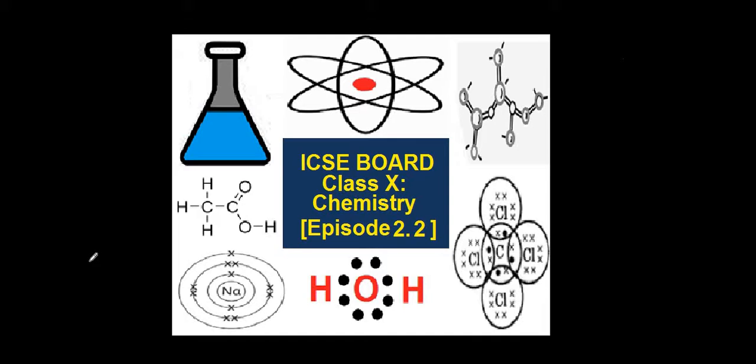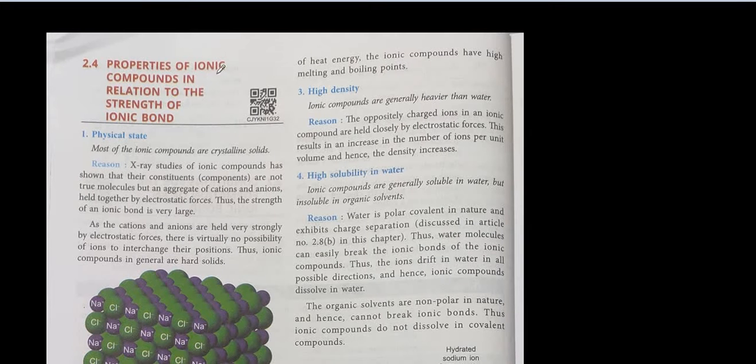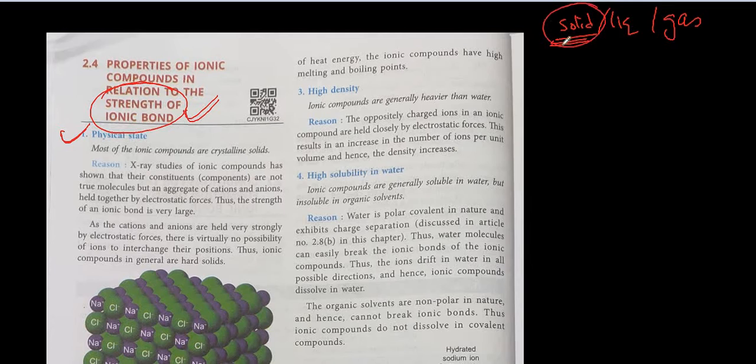So let us move on to our topic, properties of ionic bonds. Here, properties of ionic bonds, or we can say properties of ionic compounds in relation to the strength of an ionic bond. That is number one, physical state. Now if you see the physical state, that is solid, liquid and gas, then most of the ionic compounds are crystalline solids.